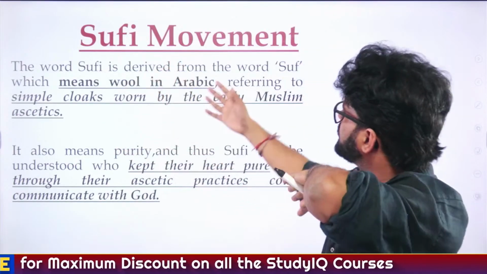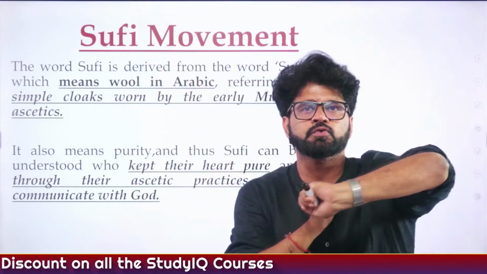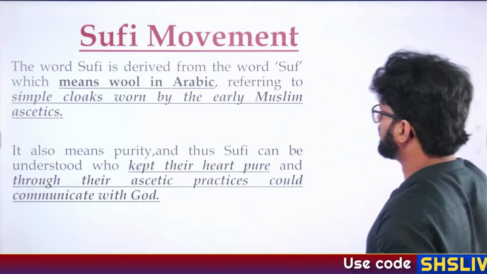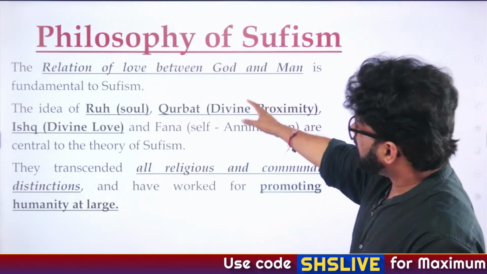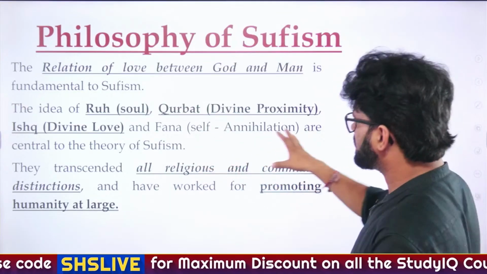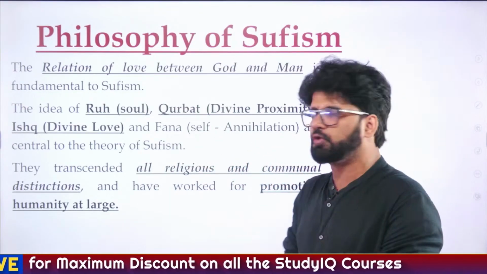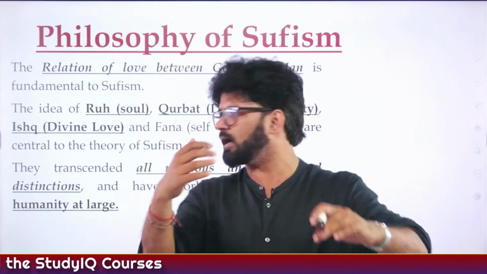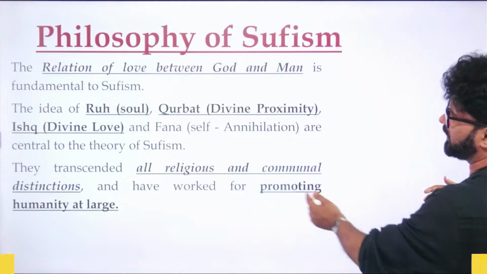So what is Sufism, from where it has arrived, Suf and Safa, what do they mean, wool, purity and the place outside the Prophet's Mosque, all these things. You have to keep your heart pure. And then there are certain words, Ruh, Qurbat, Fana, Ishq, self-annihilation, all these things you have to go through. And here there is not much talk about external conduct, it's mostly about inner purity, Fana.